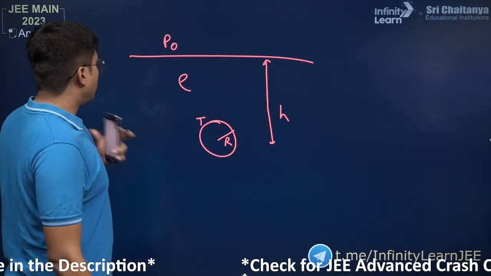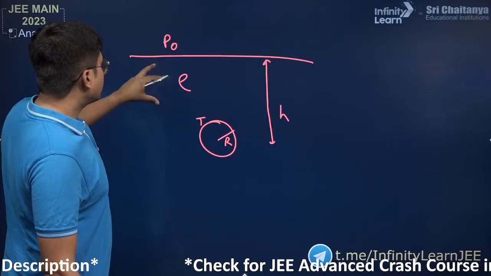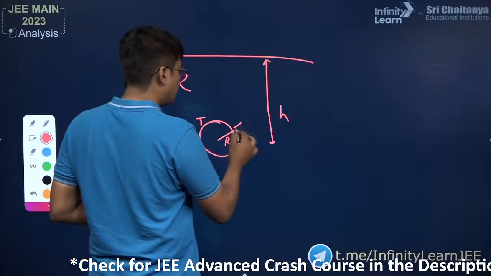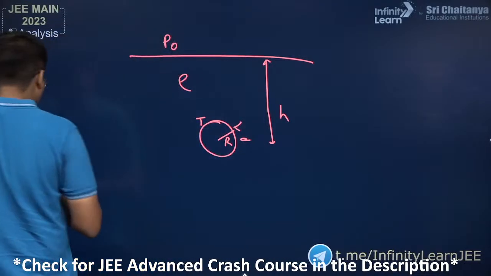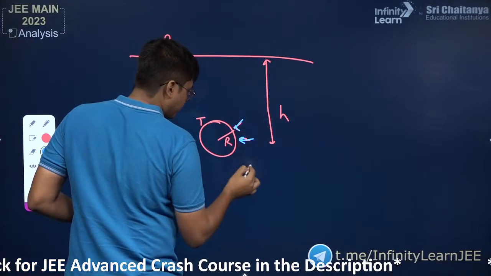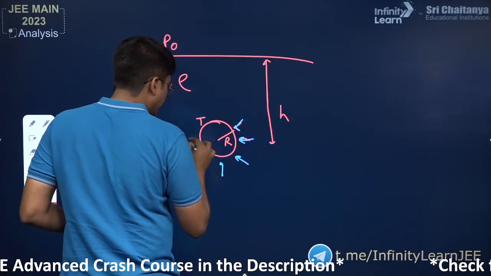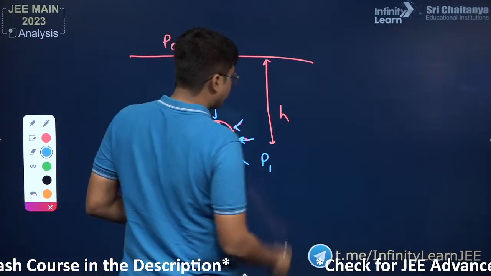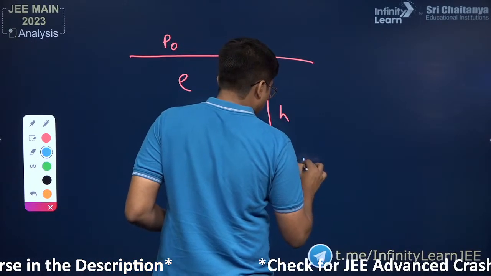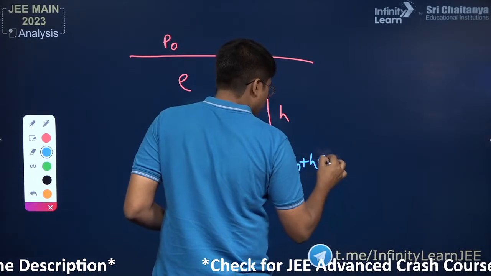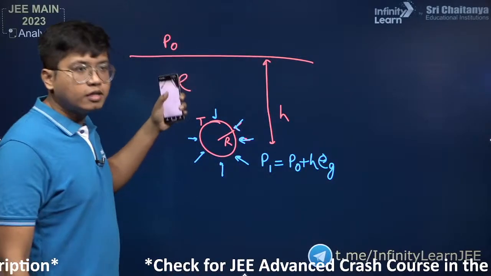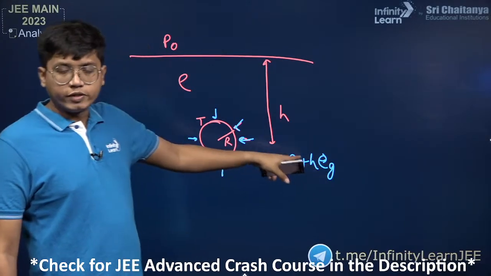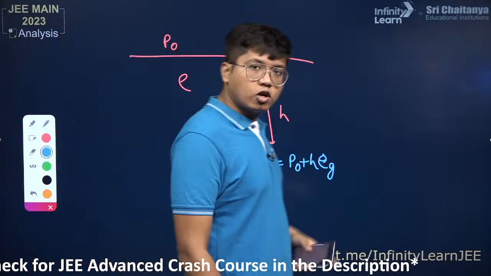So over here, first up, you know that if the pressure at the surface is P naught, then the pressure on this bubble at that depth h, if we call it P1, then P1 would be equal to P naught plus h rho g, because you have the atmospheric pressure P naught plus the hydrostatic pressure at a depth h with the density rho. So P1 is equal to P naught plus h rho g.